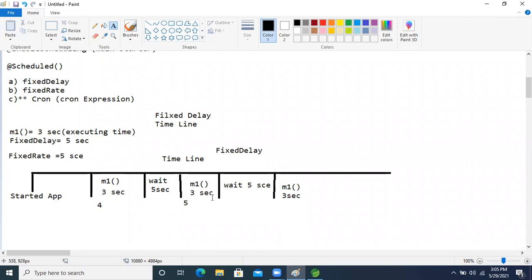Till now, any doubt is there, anyone? Till now, anyone having any doubt?